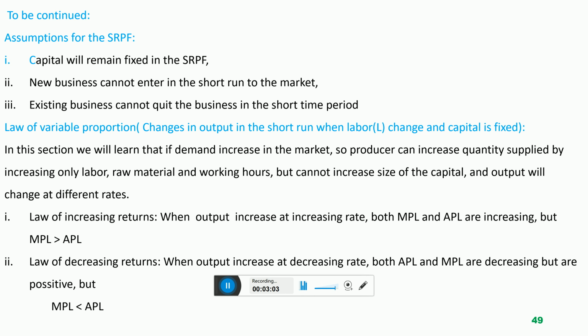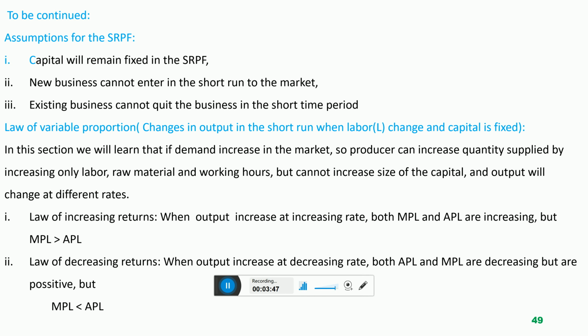So what to do? How can the producer increase the supply? The producer can increase supply by increasing labor, because labor is cheap. The producer can increase supply by purchasing more raw material to manufacture more goods and services. The producer can increase supply by increasing working hours. These are manageable. Labor is cheap, raw material is cheap, working hours are cheap to increase. But size, machine, capital, building, office, that is very expensive. It needs a huge budget, and the company does not have that much budget in the short time.